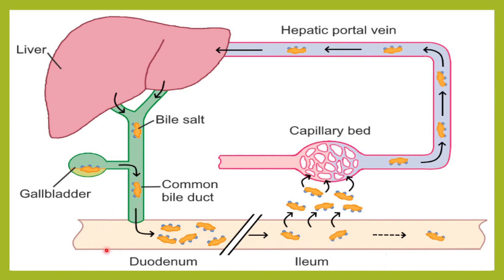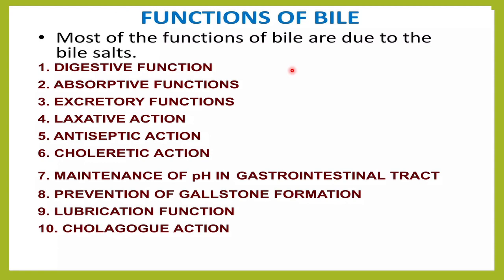Once the food enters the duodenum, the bile salts are sent into the intestine, and they help in the digestion of fat or lipids, etc. And these bile salts are also reabsorbed from the intestine into the hepatic circulation. So what are the functions of the bile? I've told you they are very important for the digestion of lipids and fat. So it has a digestive function.